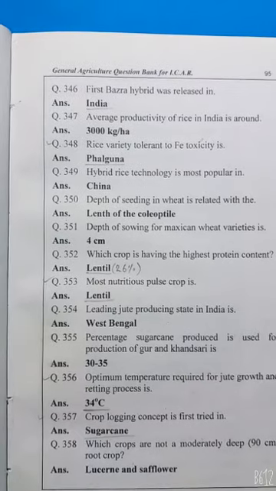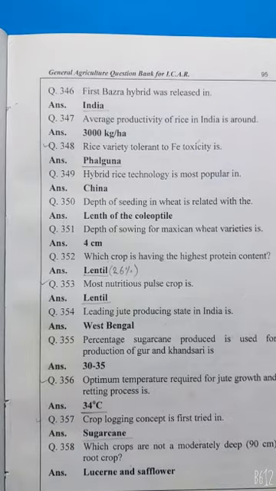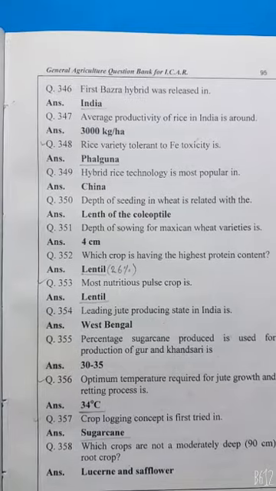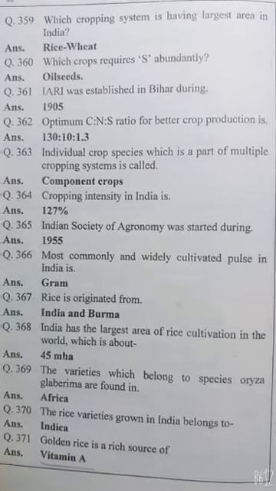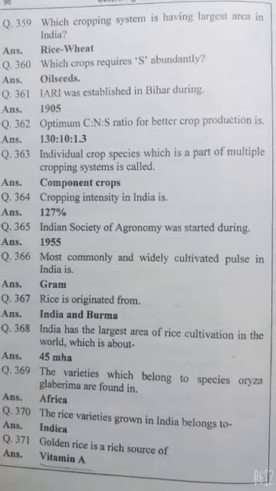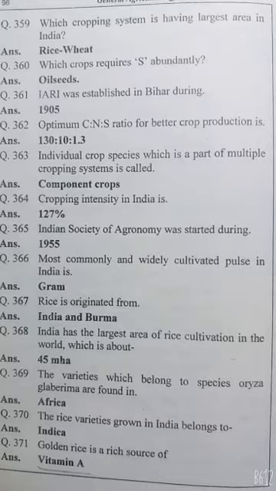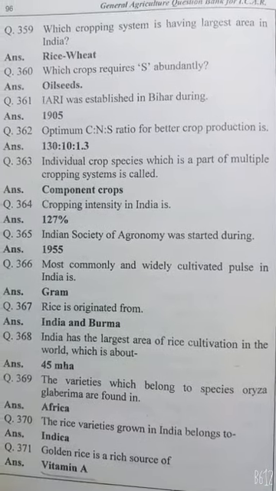Which crops have a moderately deep, 90 cm root? Lucerne and safflower. Which cropping system has the largest area in India? Rice wheat. Which crops require sulfur abundantly? Oilseeds. IARI was established in Bihar during 1905.